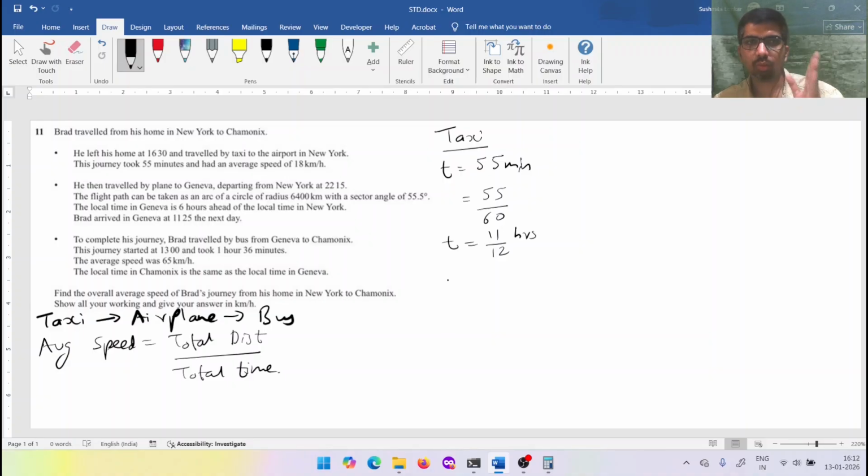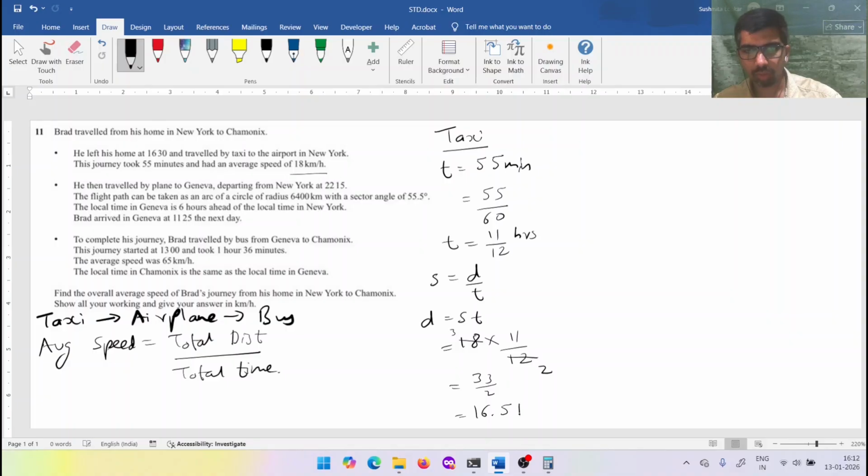You have to find the distance from his home to the airport. Speed is distance upon time. This is the basic formula. So distance will be speed into time, S into T. Taxi average speed is 18 km per hour and the time it took was 11 by 12. Cut this in the 6 tables: 6 2s are 12, 6 3s are 18. So you get 33 by 2, which is 16.5 kilometer. So the distance from his home to New York airport is 16.5 kilometer. Yes, this is correct. And then he uses a plane.